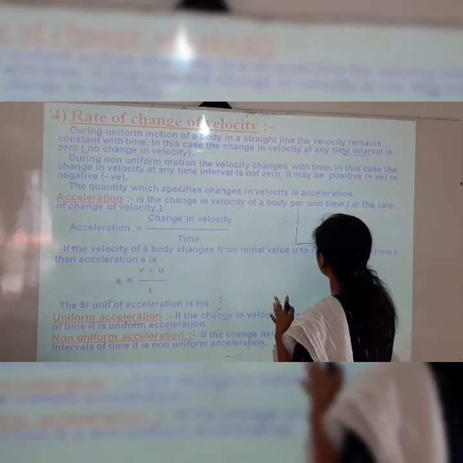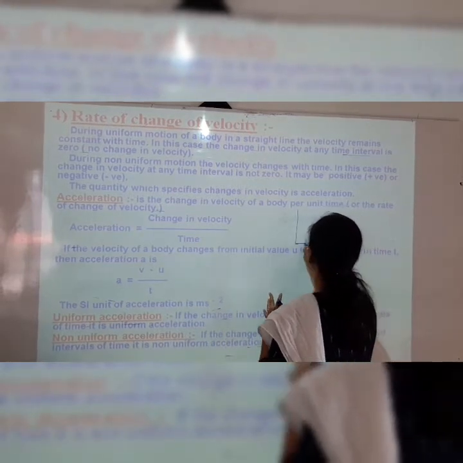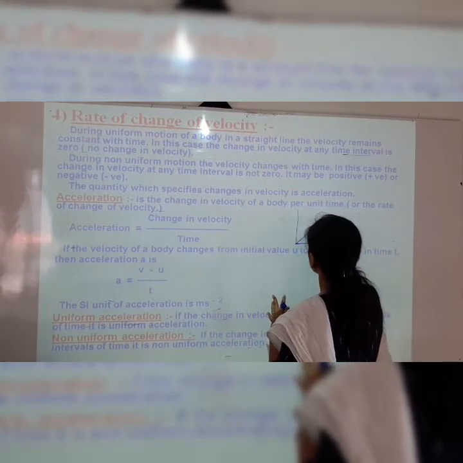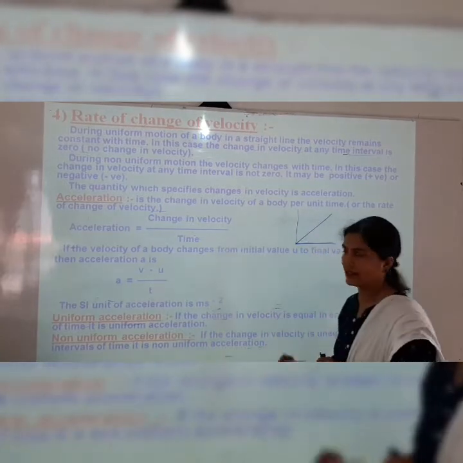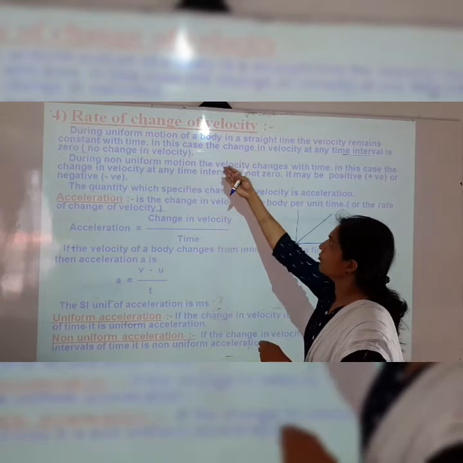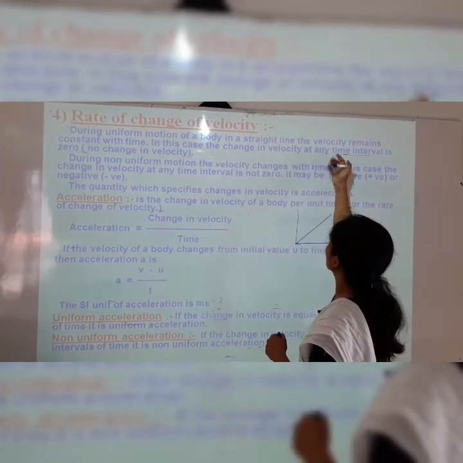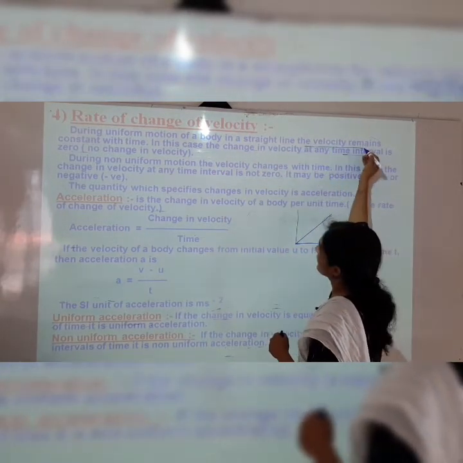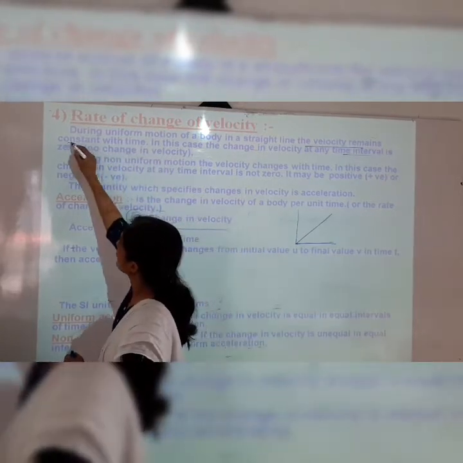So if we draw a graph, that uniform motion can be shown as a straight line. Here, during uniform motion of a body in a straight line, the velocity remains constant with time.